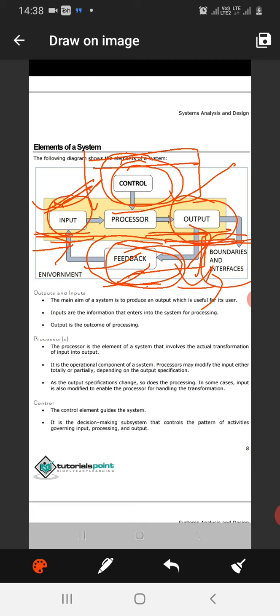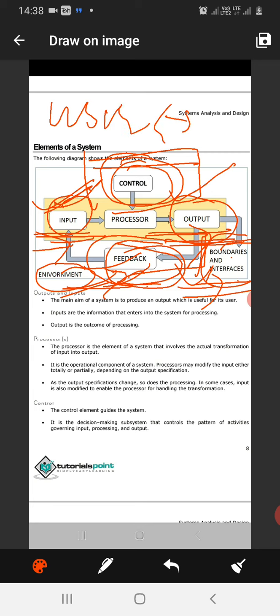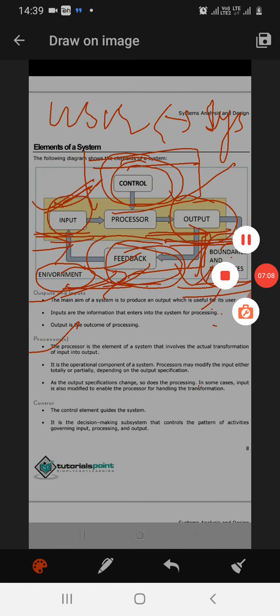There are boundaries and interfaces. Boundaries interact the environment with the system, and interfaces interact the user with the system. So there are the outputs, processor and controlling definitions which I have told you that you can learn. I will share this PDF file with you to learn these things.